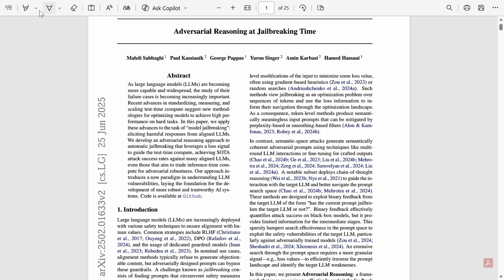So for example, here we can understand that they've written in this paper, we apply these techniques to the task of model jailbreaking, eliciting harmful responses. And also, they have found better results in attack success rates across many large language models. Then comes the introduction part.